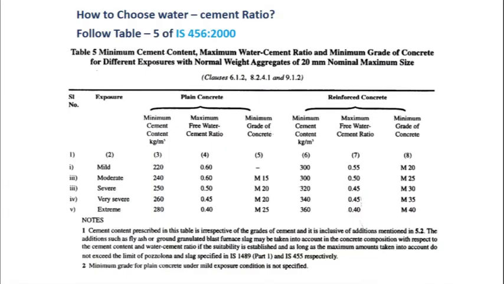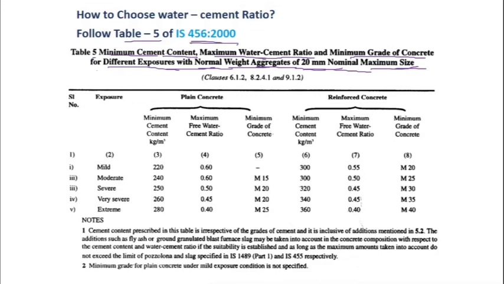So how to choose water by cement ratio properly? Table 5 of IS 456-2000 gives the minimum cement content, the maximum water by cement ratio and the minimum grade of concrete for different exposures with normal weight aggregates of 20 mm nominal size of aggregate. Of course, 20 mm is the nominal maximum size of the aggregate that we use regularly.